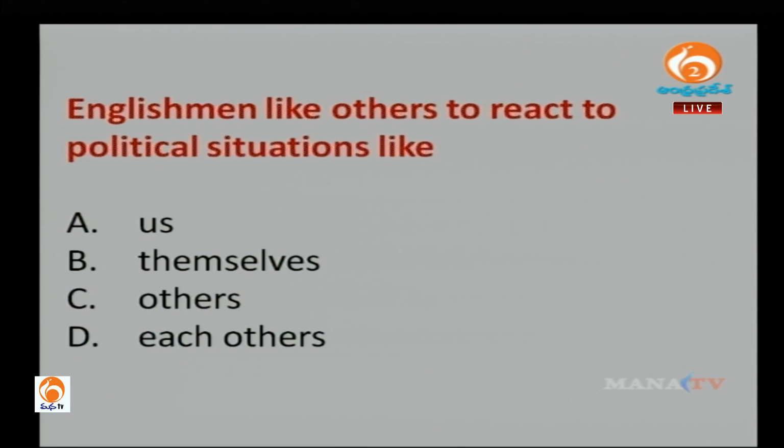Okay, next question is, Englishmen like others to react to political situations like us, themselves, others, each others. If you remember when we were talking about the passage while reading, I told you to underline English, right? I do remember very well that we discussed that we will highlight whatever is important, underline them, right? So this question in particular, had you underlined the English part, you will definitely know the answer to this question. Let's go back to the passage and see where this English part is mentioned.